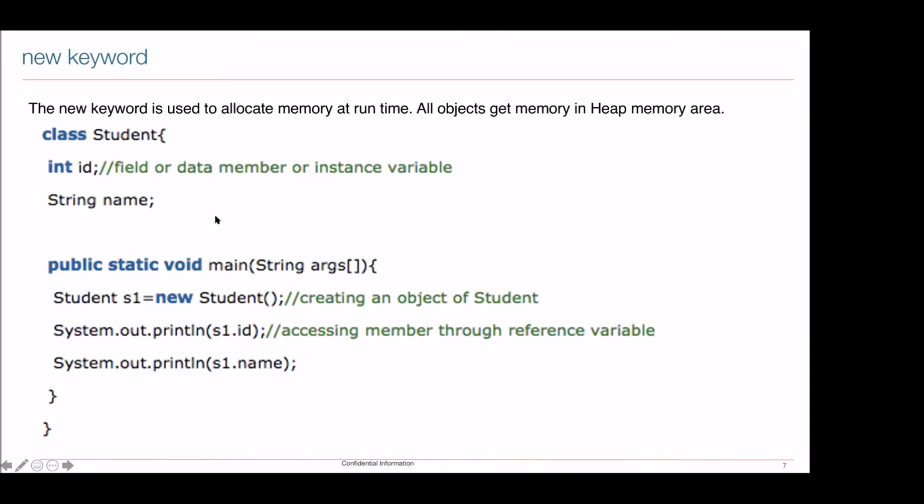When I was saying int x = 20, x is a variable of type integer, and int was the data type. In the same fashion, when I say Student s1, it means this instance variable is of type Student class.